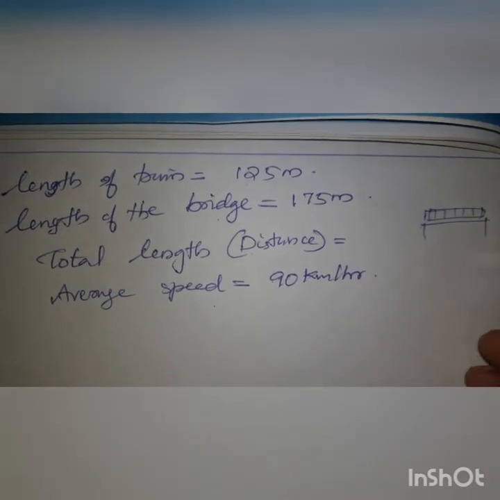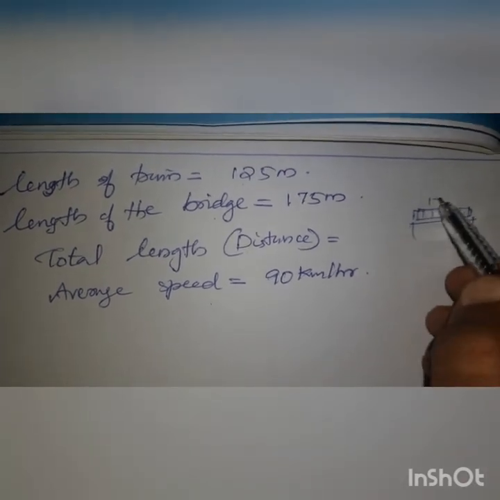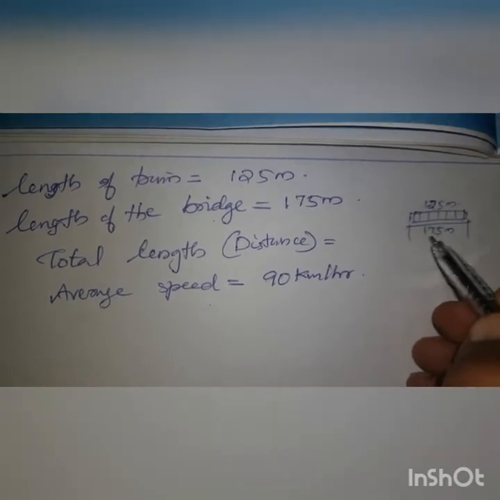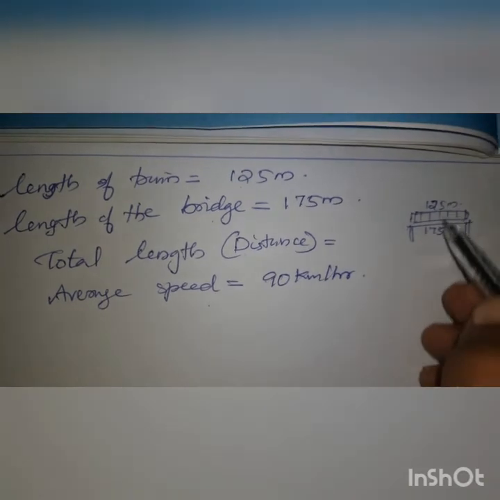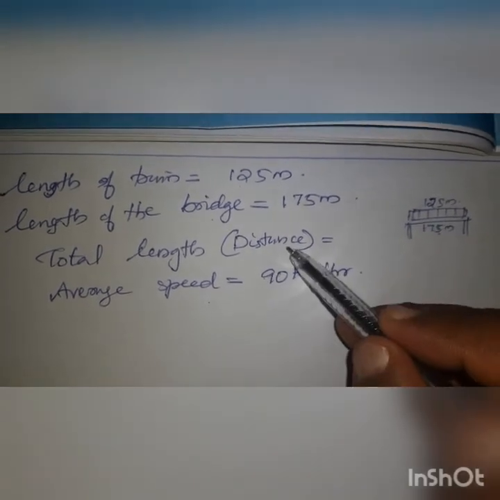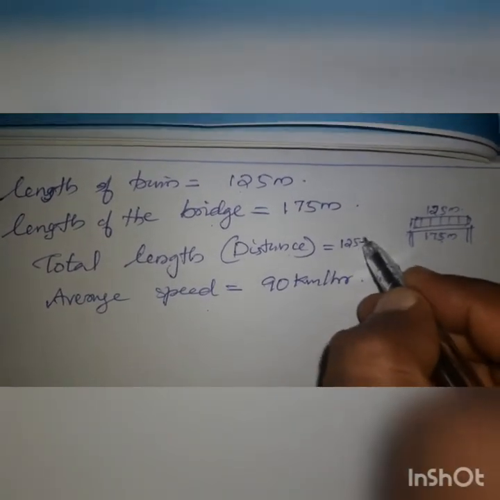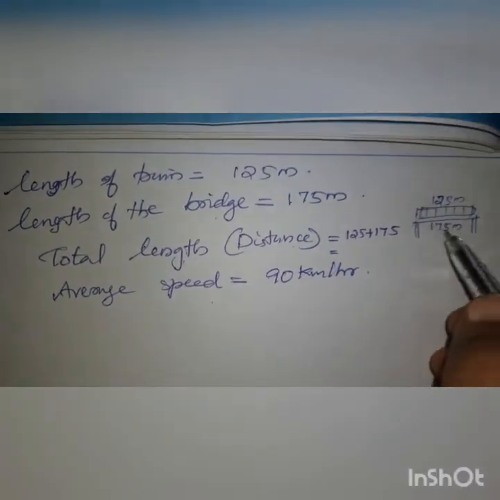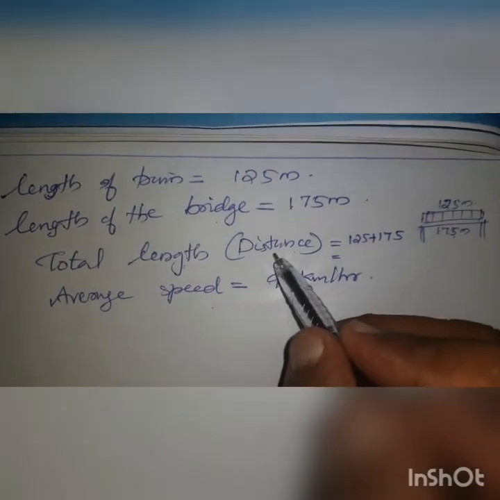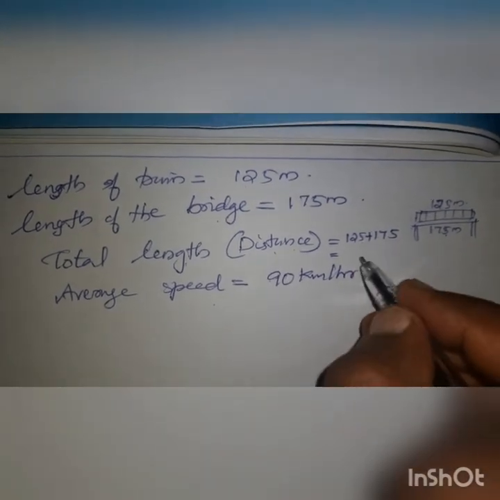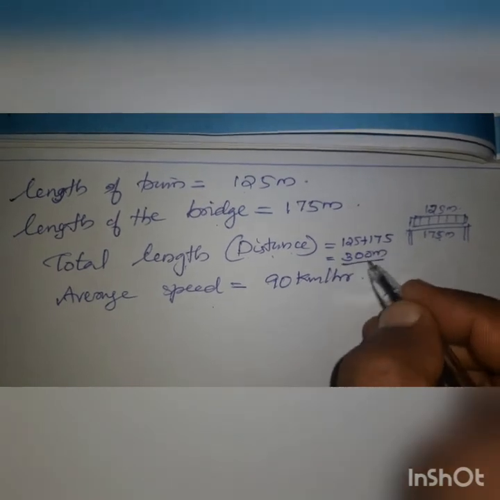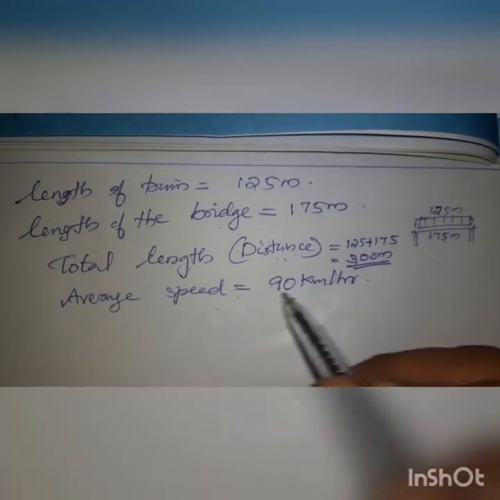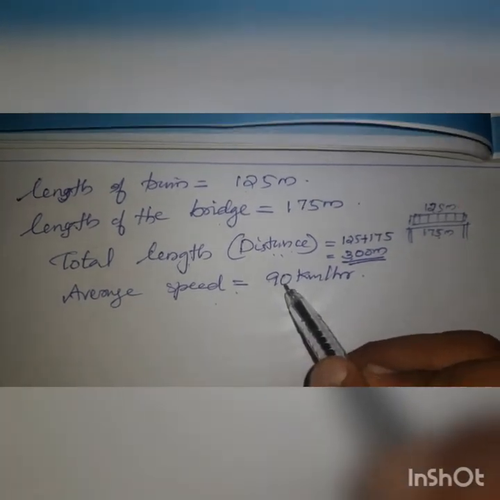So the total length of the train, 125, and the 175 meter bridge together make the total distance. 125 plus 175 is 300 meters. So 300 meters is the total distance, and the speed is given as 90 km per hour.